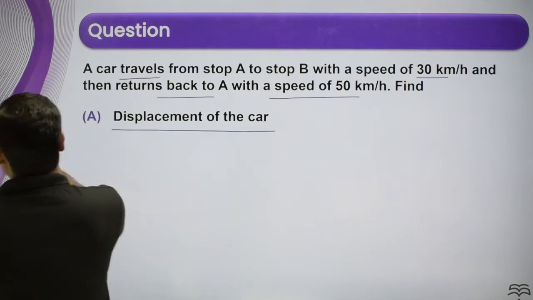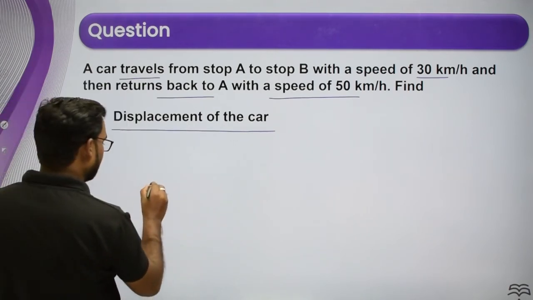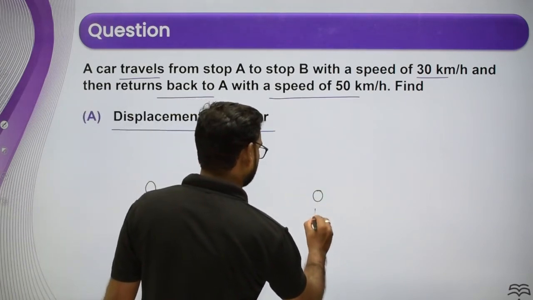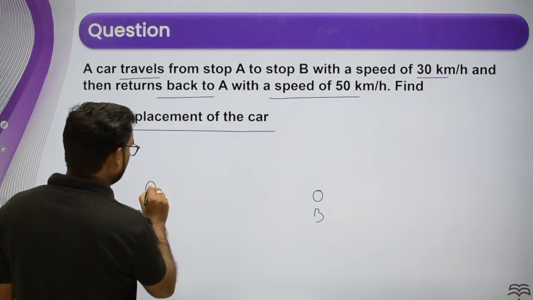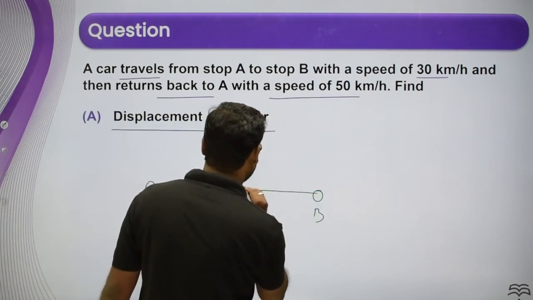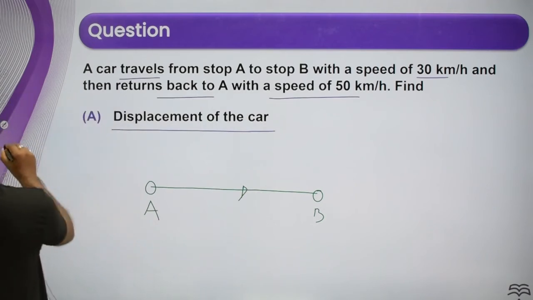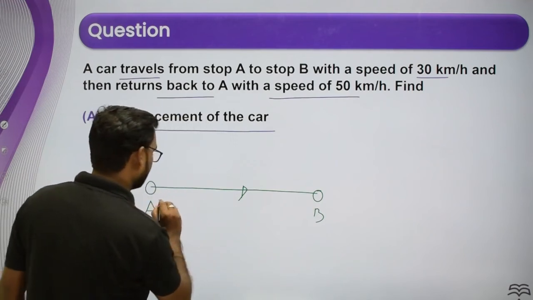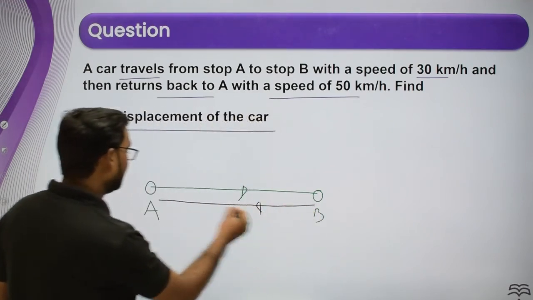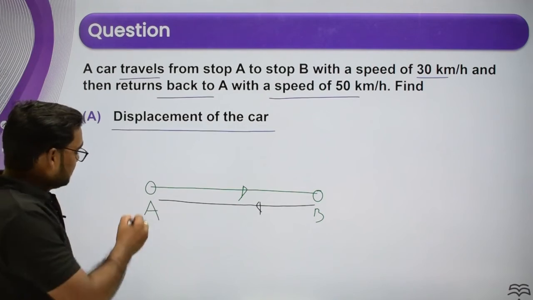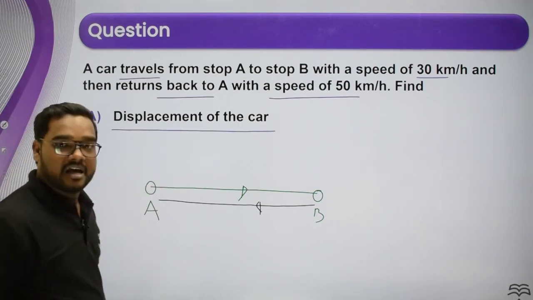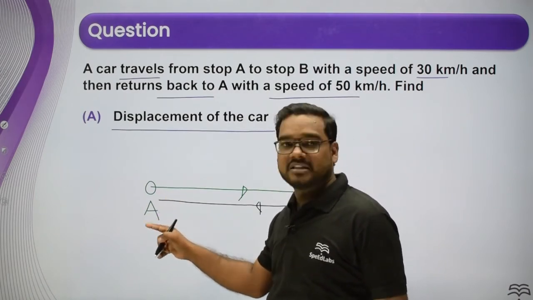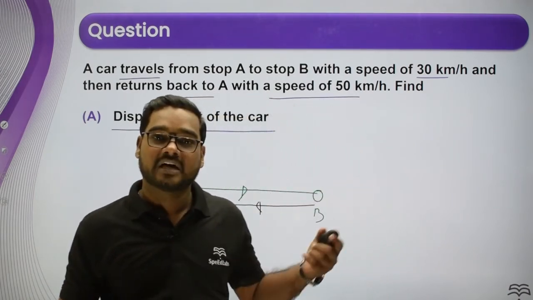What is given here? Suppose this is the position of A and this is the position of B. The car is traveling initially from A to B. Now again the car returns back from B to A. That means the initial position of the car is A and the final position of the car is A. You can see here the initial and final positions of the car are the same.